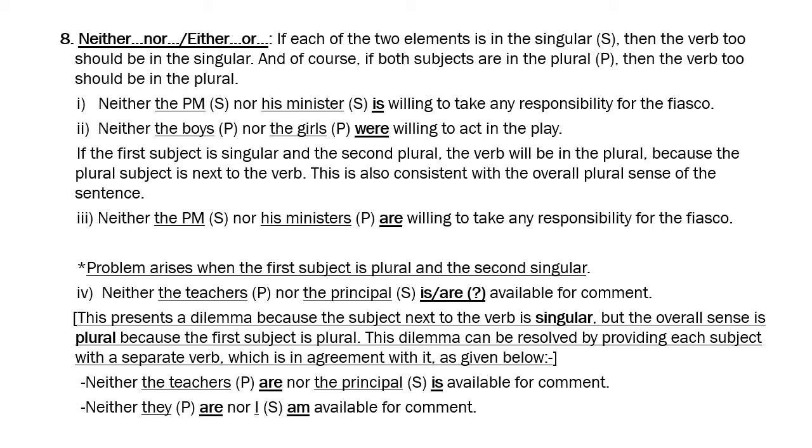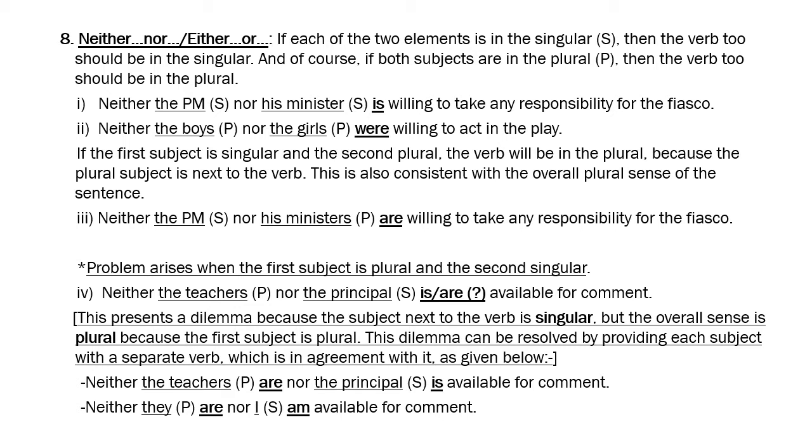So neither the prime minister nor his ministers are willing to take any responsibility for the fiasco. Now the overall sense is, there's one prime minister and a number of ministers, so the overall sense is plural. So are is closest to the ministers. So are agrees with the plural ministers. Though you can't say neither the PM are. Are doesn't directly apply there. But are as a single verb is acceptable here.